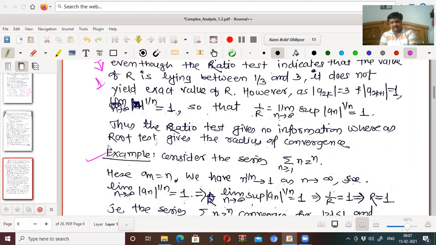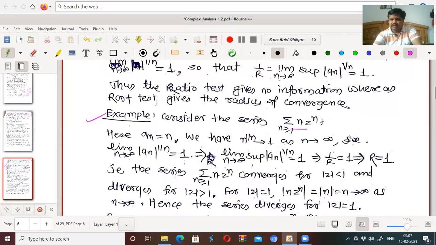So the root test and ratio test give us a formula for finding the radius of convergence. Suppose this is our power series, the summation of n z^n for all n greater than or equal to 1. Here a_n equals n.